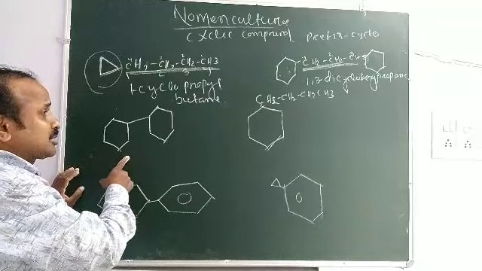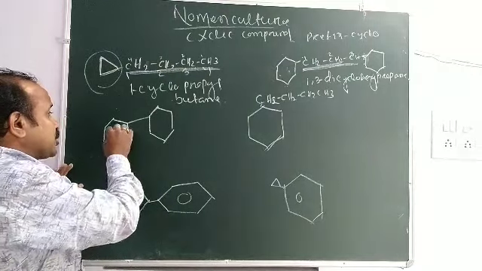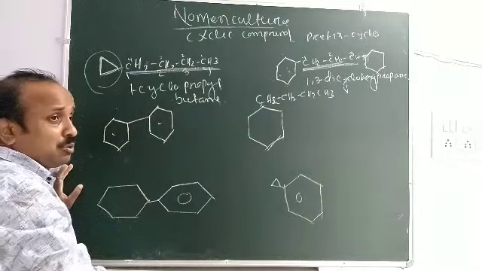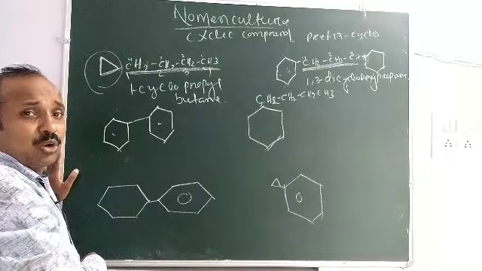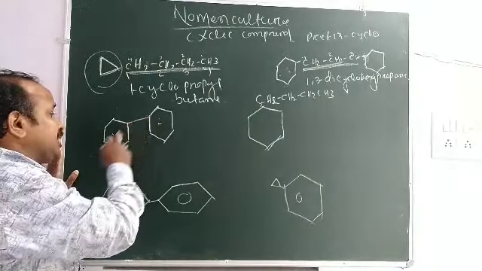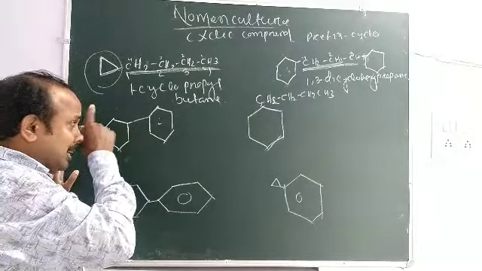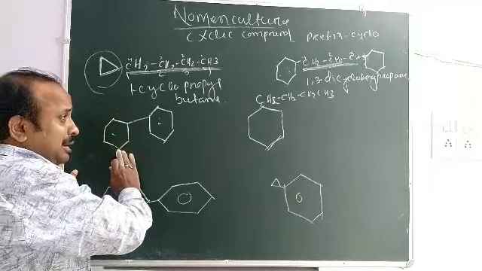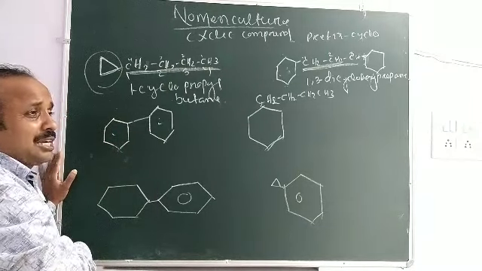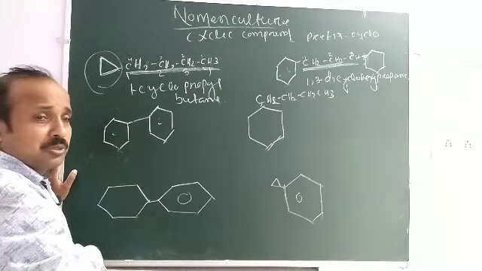Okay, then you look at this compound. Here are 2 cyclohexane groups. There is no chain in between the 2 cyclo groups. So one cyclo group is the principal and the other cyclo group acts as a substituent group.